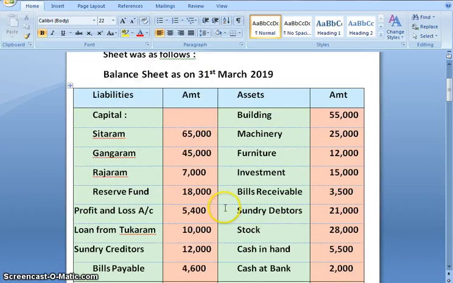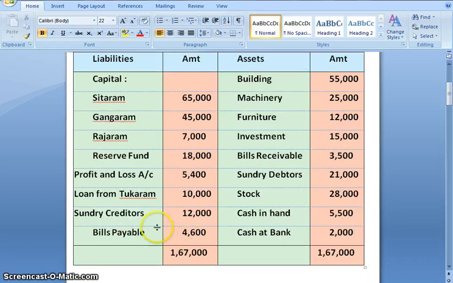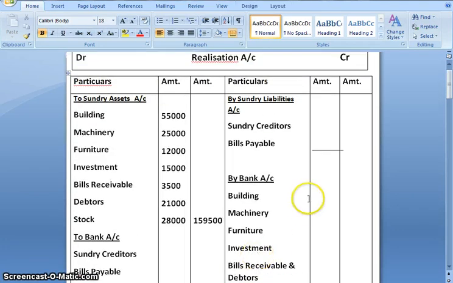Next, we are going to transfer liabilities to the realization account. We have sundry creditors and bills payable. Sundry creditors is 12,000. Bills payable is 4,600. On adding, I would get 16,600.